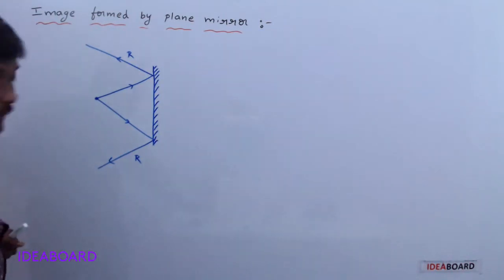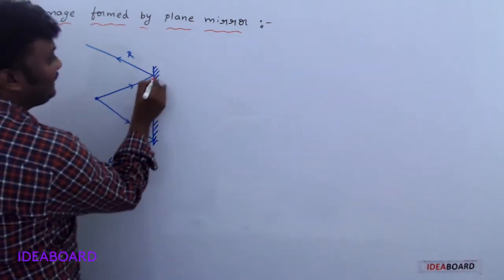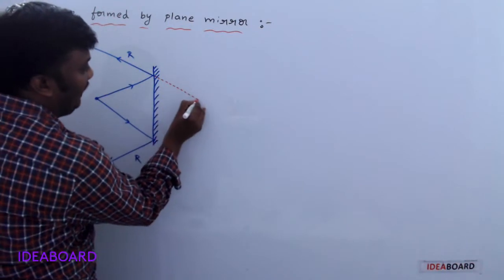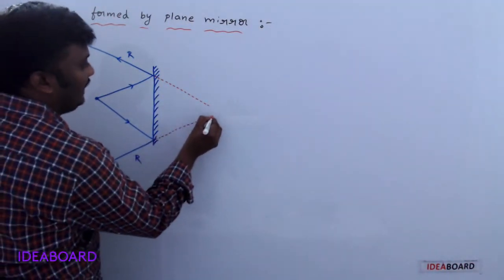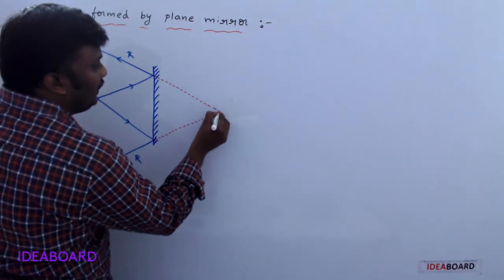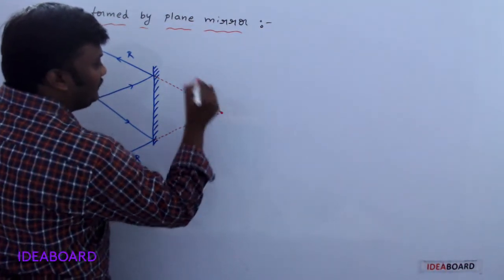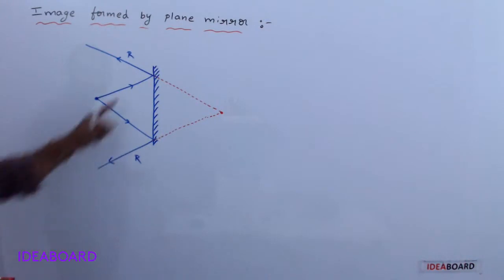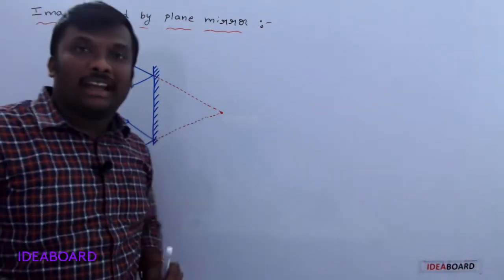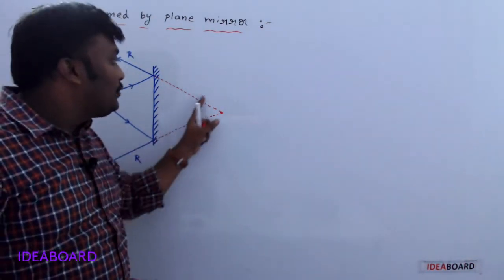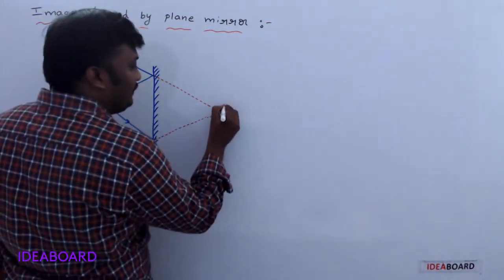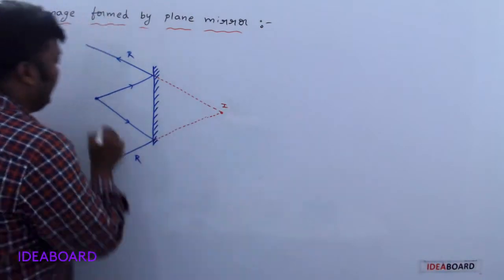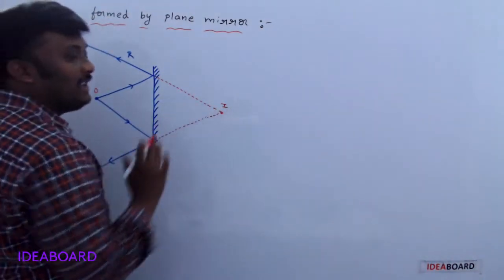That's why if we extend these rays in the backward direction, these two appear to meet at a point. This point is called the image. This is the object and this is the image.